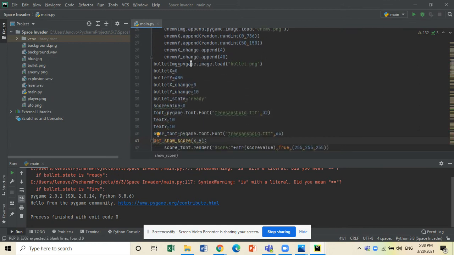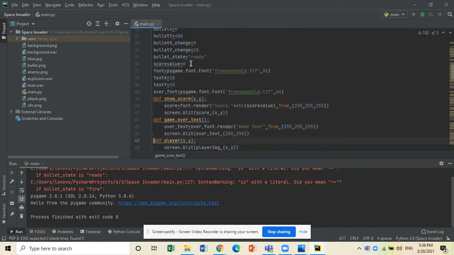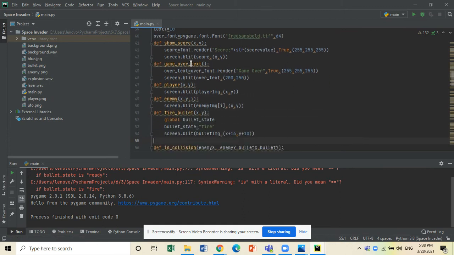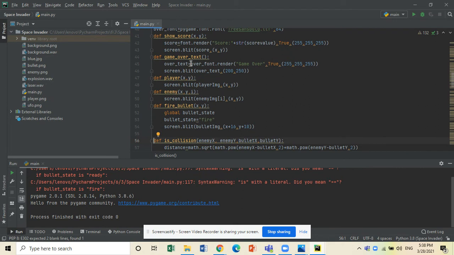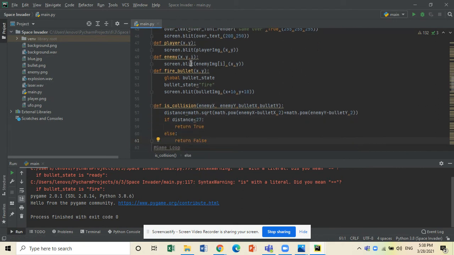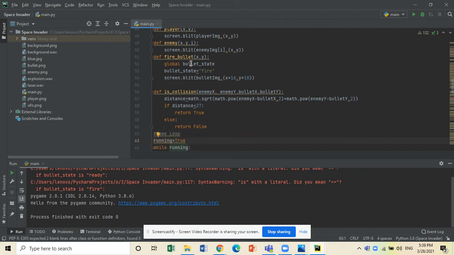Then I have given fonts and sizes for the score and the game over. I have defined a few functions as they keep changing or moving. Collision happens when the bullet hits the enemy, and there's a formula for that as well.